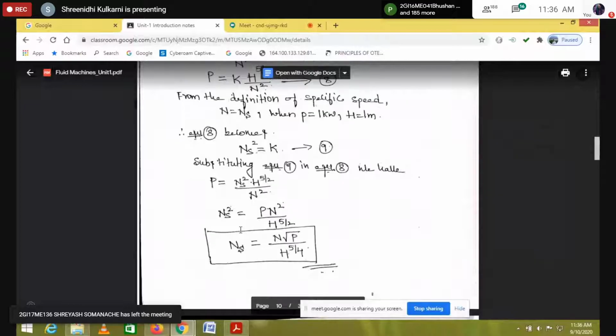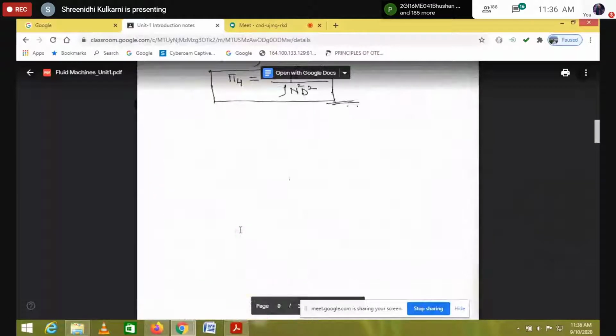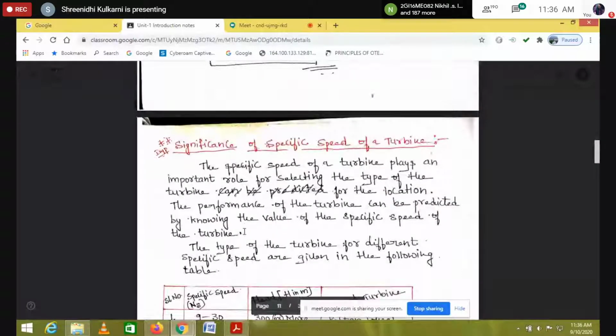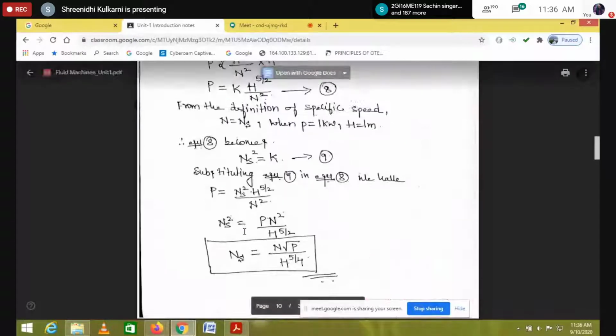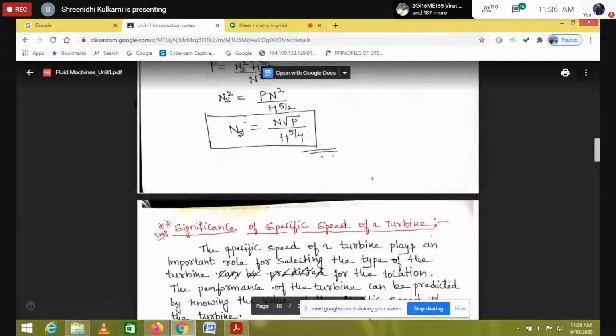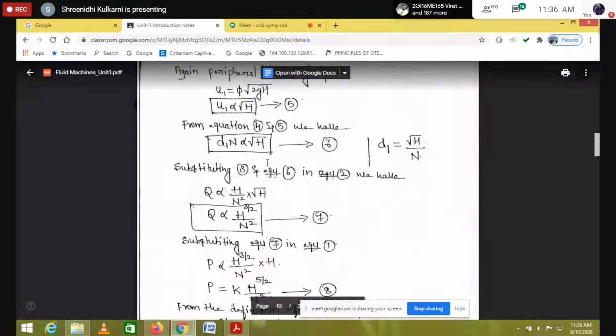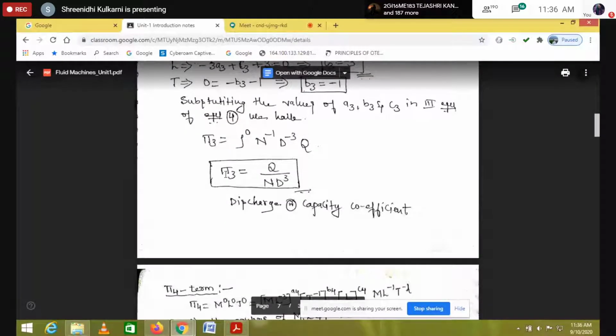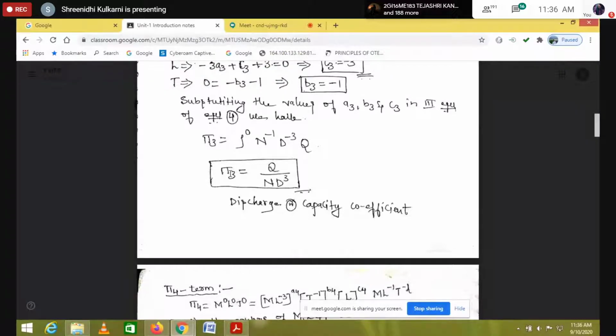In my notes I solved the procedure in two types. This is the one type. The next is, if you remember the pi terms, then instead of 1 or 2 pages, you will get the solution within 2 steps. Once you know the head coefficient, discharge coefficient, and the power coefficient, up to pi3 terms.